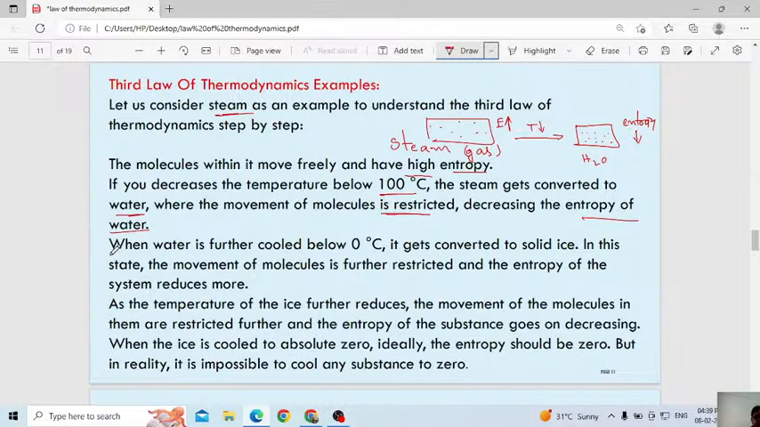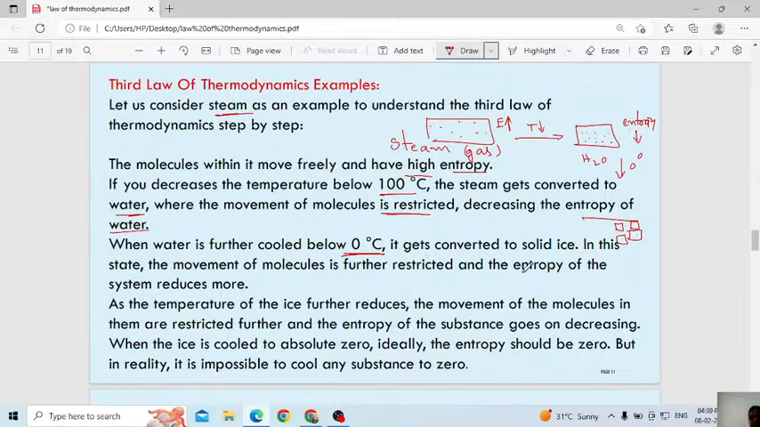Then next one, when water is further cooled below 0 degree, again you decrease the temperature of the water up to 0 degree. What will happen? It gets converted into a solid. It will get converted into solid ice cubes, correct?